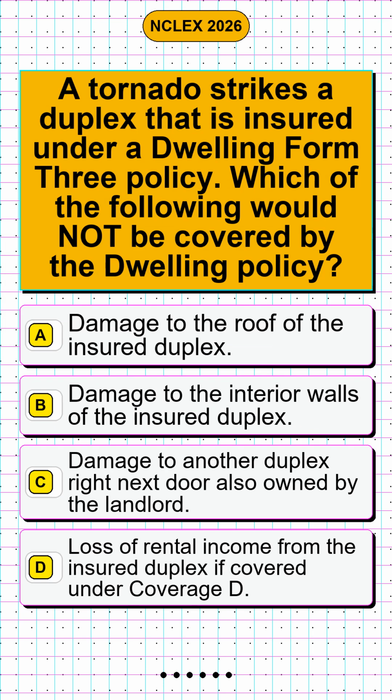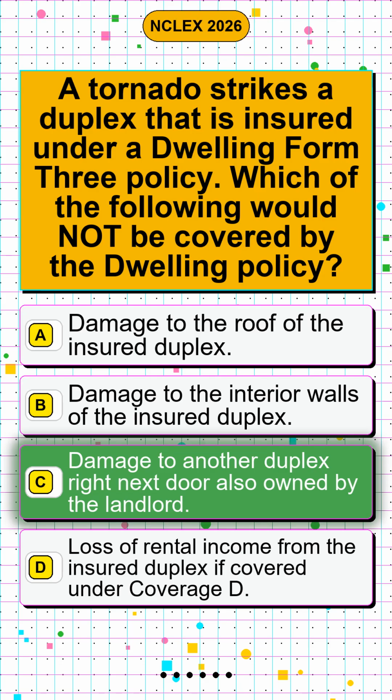Question 4. A tornado strikes a duplex that is insured under a dwelling Form 3 policy. Which of the following would not be covered by the dwelling policy? Option A. Damage to the roof of the insured duplex. Option B. Damage to the interior walls of the insured duplex. Option C. Damage to another duplex right next door also owned by the landlord. Option D. Loss of rental income from the insured duplex if covered under coverage D.